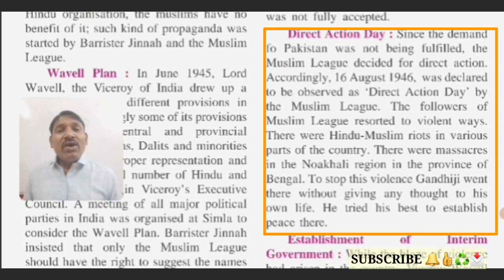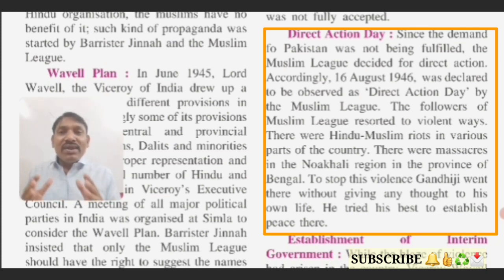We have seen that the Muslim League was demanding a separate Pakistan, a separate Muslim state. But in the planning of the British government, the Muslim League did not see any provision for a Muslim state, or Pakistan. Because of that, the Muslim League started thinking of direct action, direct agitation, a direct movement.